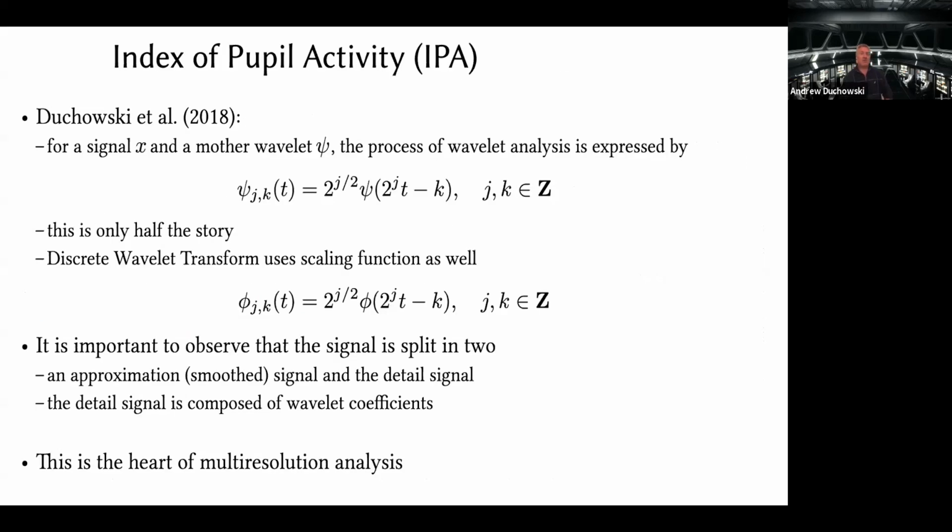So in 2018, we discussed how that works, and we presented our own version of the ICA called the IPA. And so here, similar to Sandra Marshall's, we have the wavelet decomposition, the psi function, but we also talked about the scaling function, and both of them are used in combination to give you the wavelet transform, which is important to note is a multi-resolution analysis of the signal. The J superscript there indicates which level of decomposition you want to look for the changes in the signal.